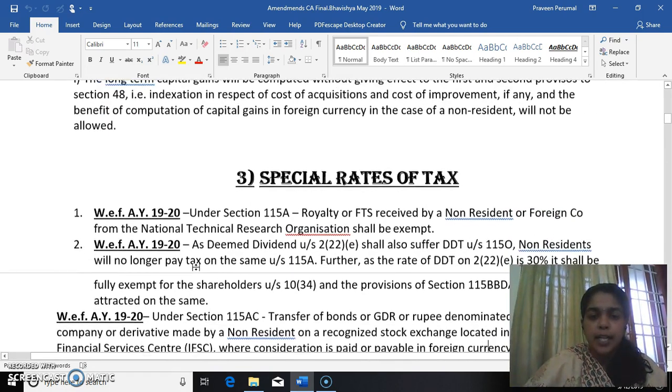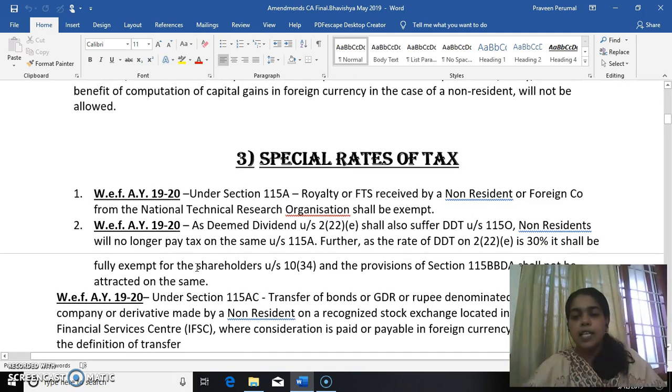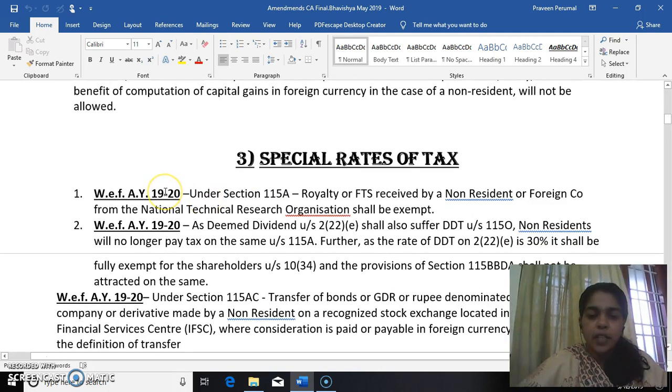Now, special rates of tax. So some rates of tax have been tweaked. First is with effect from 2020 under section 115A.